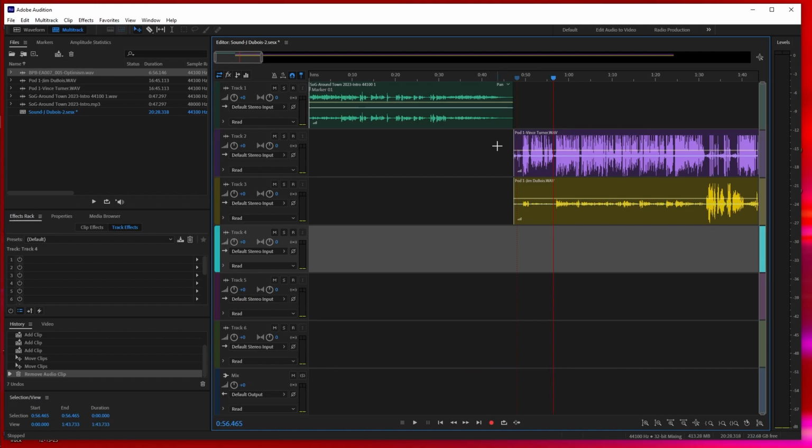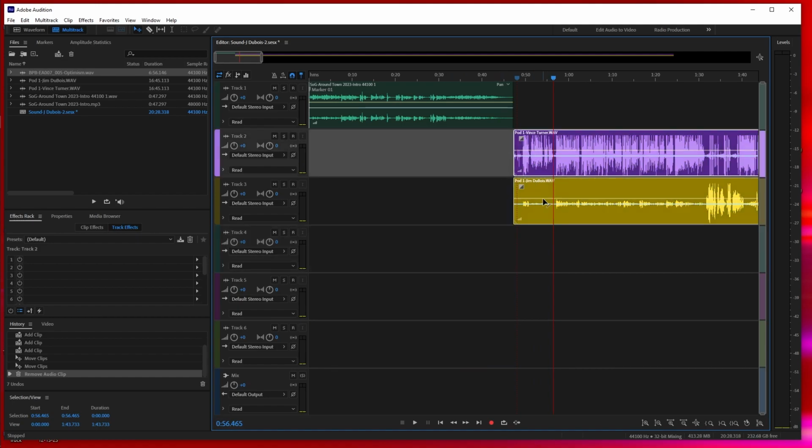And then you're going to listen to Vince's intro. And this is the second key, is you want to make sure that you have both tracks selected and change both of them at the same time. So you've trimmed them to get rid of the countdown.